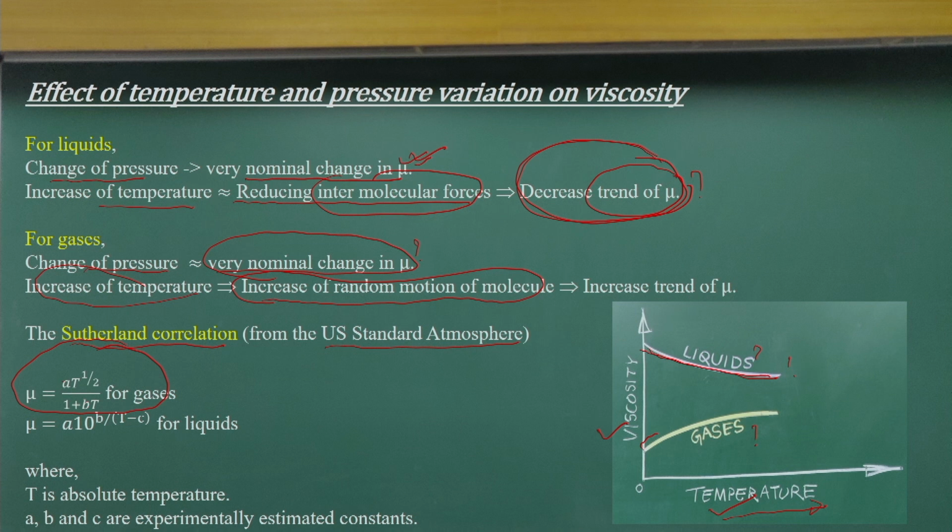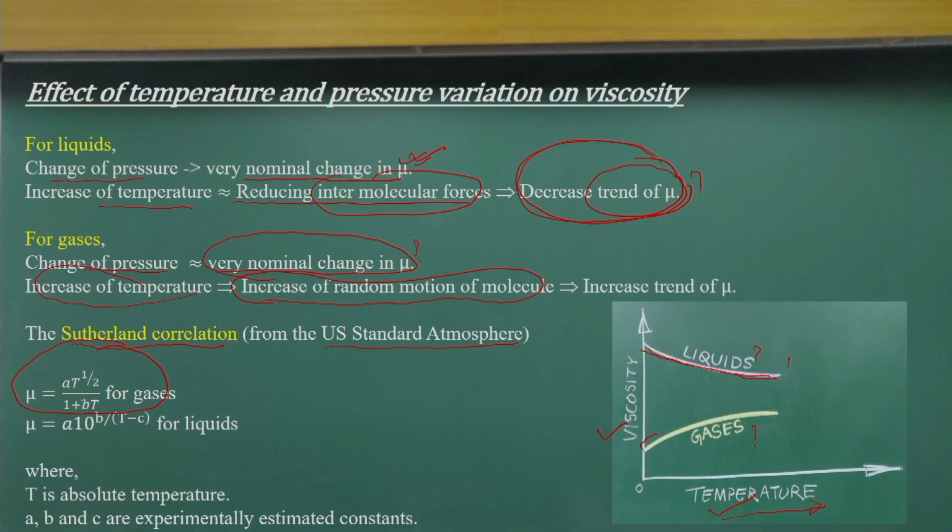These coefficients differ from gas to gas, and by conducting an experiment we can get the values of A and B. With a simple experiment on gases at different temperatures using a viscometer, we can quantify how the dynamic viscosity varies with temperature.